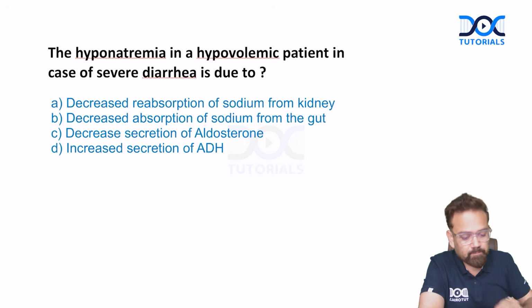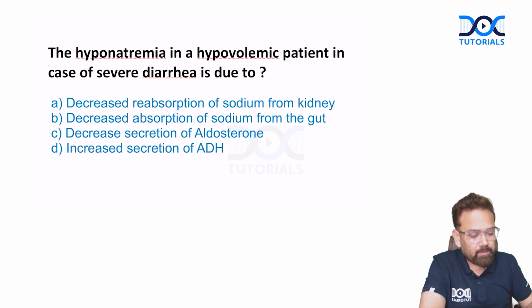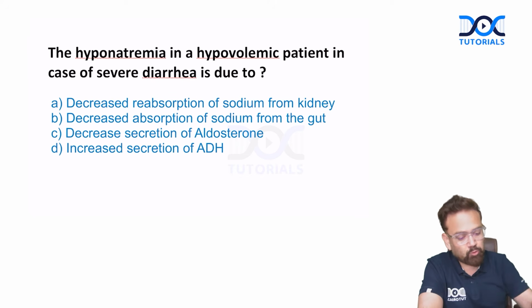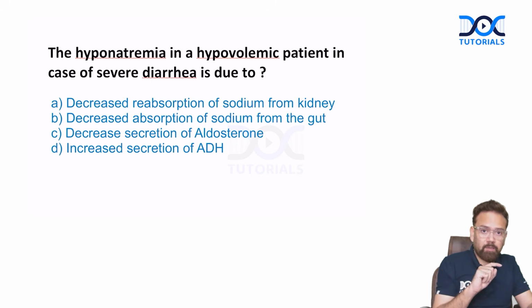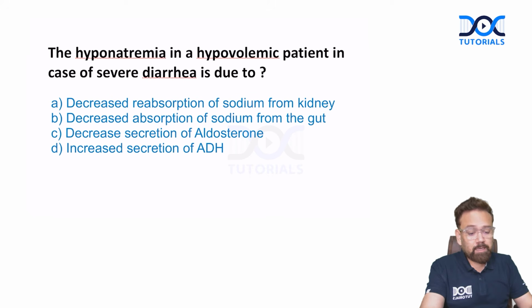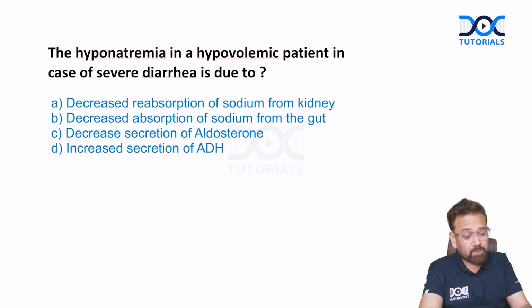Okay. The hyponatremia in a hypovolemic patient in case of severe diarrhea is due to... hyponatremia and hypovolemia. It means there must be some dehydration. And in dehydration, if there is hyponatremia, what can be the cause? Decreased reabsorption of sodium from kidney? No. Decreased absorption of sodium from the gut can be there. Decreased secretion of aldosterone? No. Increased secretion of ADH? Yes. So whenever there is loss of water, whenever there is dehydration, automatically to compensate, ADH will increase.